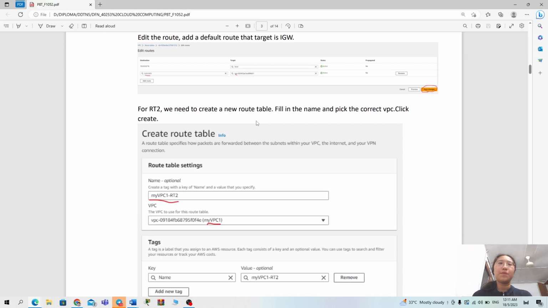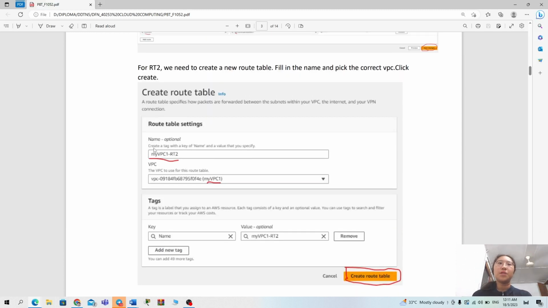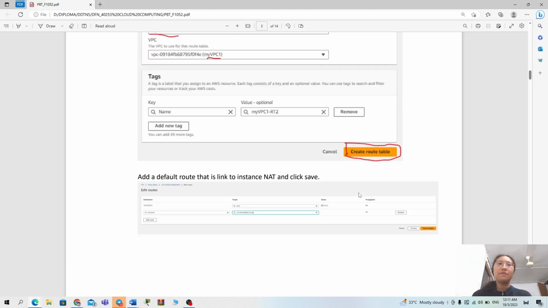But for RT2, we need to create a new route table, so we just fill in the name RT2 and make sure you choose the correct VPC. So this is my VPC1 and just click create route table. After that, we need to add a default route and do the same way as RT1. So we just need to edit the routes by adding the default route 0.0.0.0/0 and the target is slightly different from RT1. We just need to link to the instance NAT and after that we just save changes.